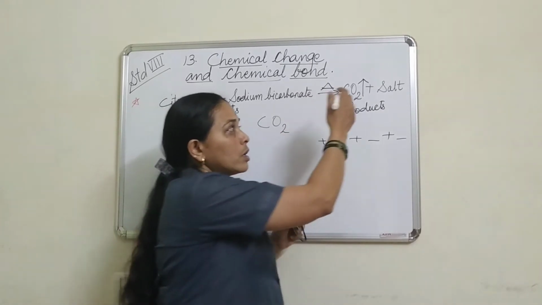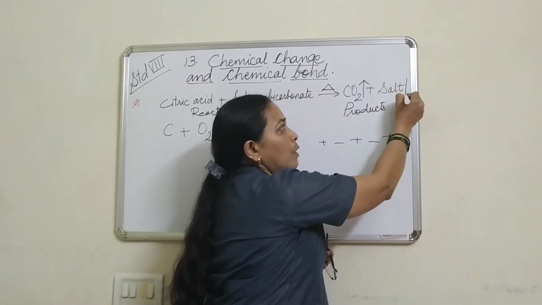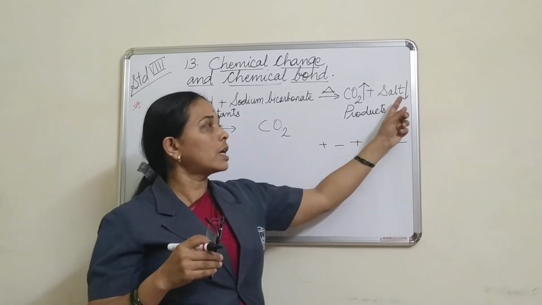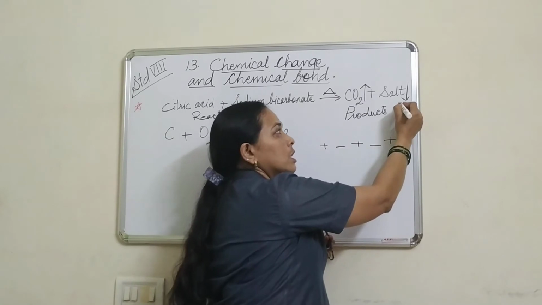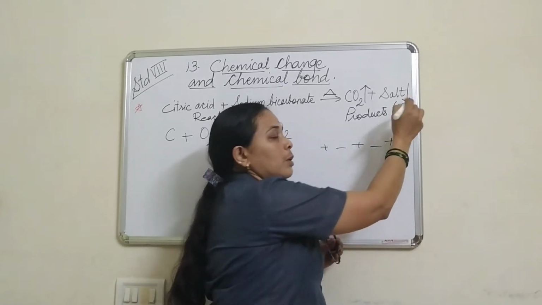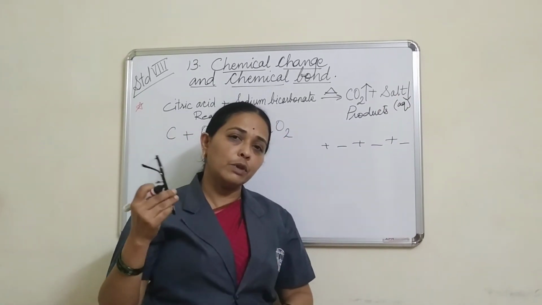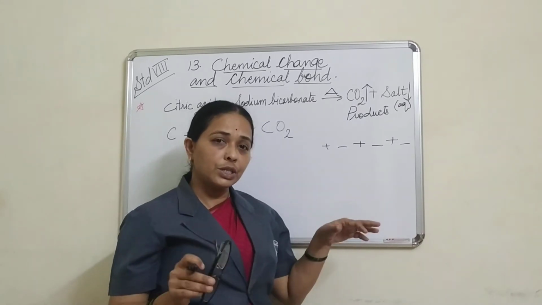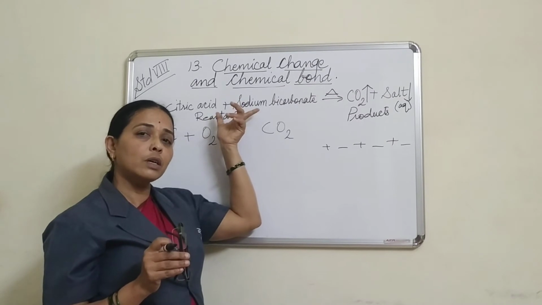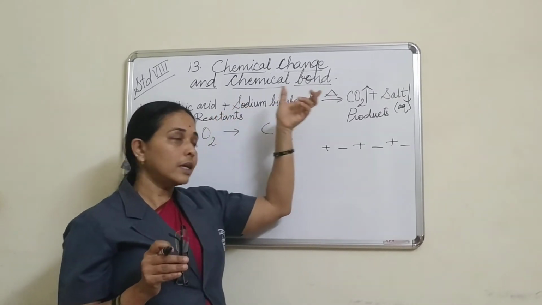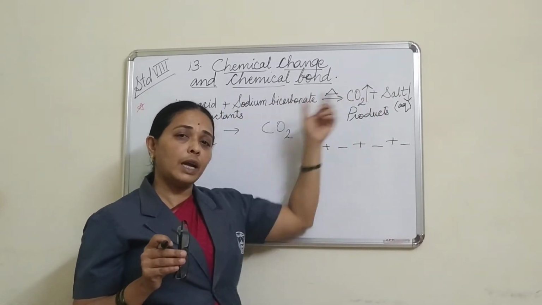Okay, and the salt which is there will be shown in the form of a downward arrow. That is, it is in the state of liquid. This salt is in the state of liquid, so we write it as aqueous. This you are going to study in further classes, not this year, but what you have to remember here is reactants are written on the left hand side and products are written on the right hand side.